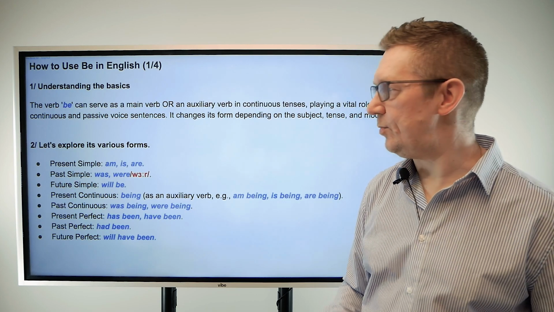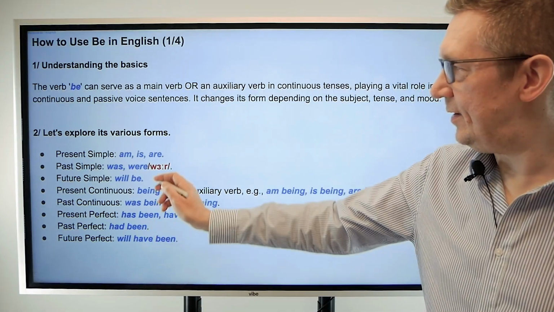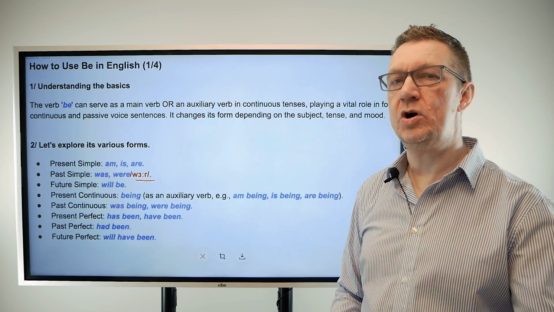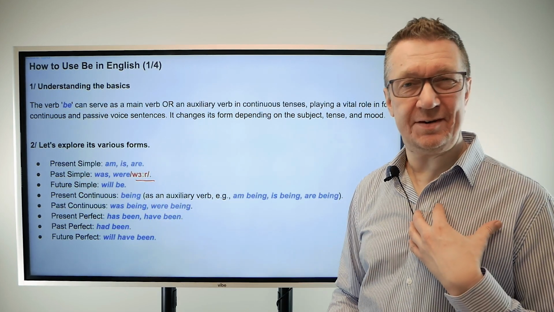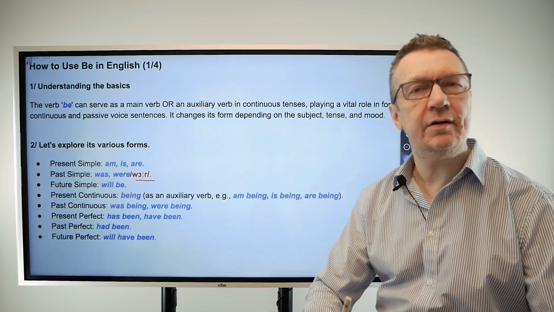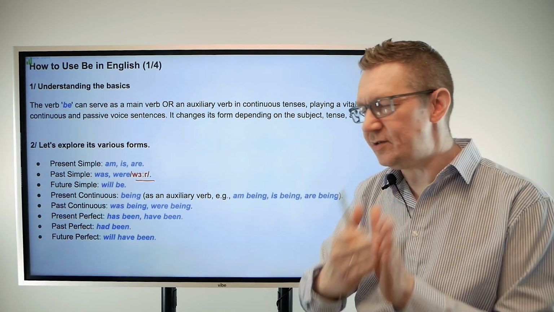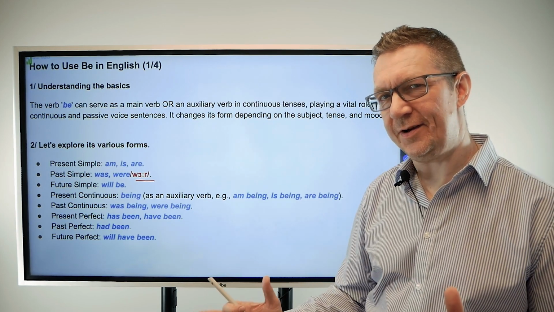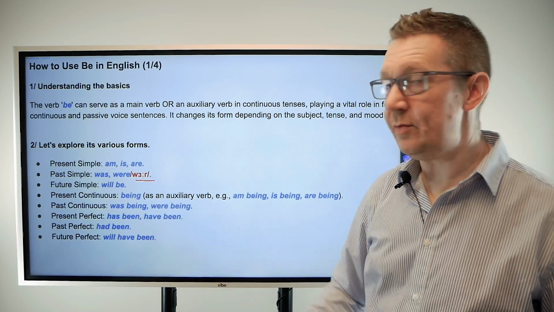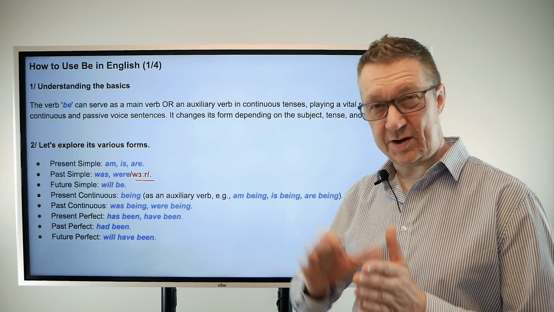But you'll notice that when we go on. Past simple, was and were. This word were, make sure you get that right in pronunciation terms. British people say one way, but Americans will say another. So don't worry too much about getting it exactly right, as long as you get it somewhere between those two. Future simple, will be. So be, then we're seeing the verb, the one that we know. Will be is where you can see the verb to be.